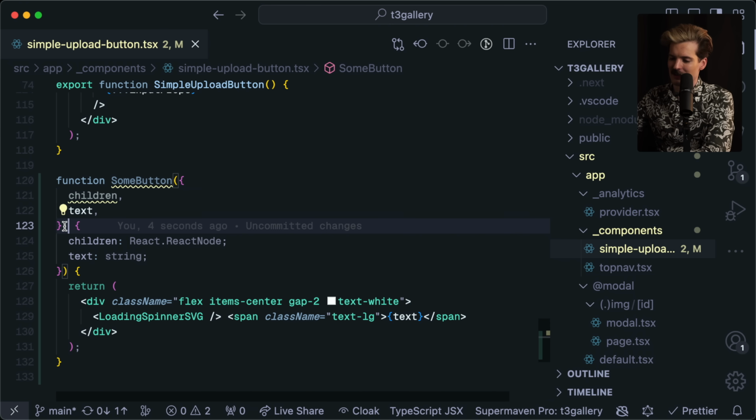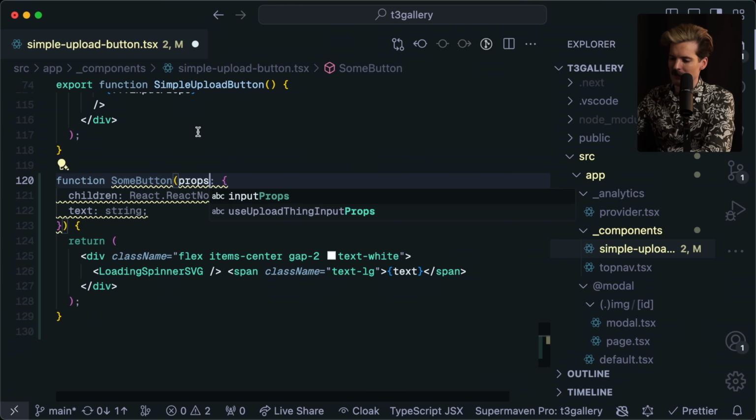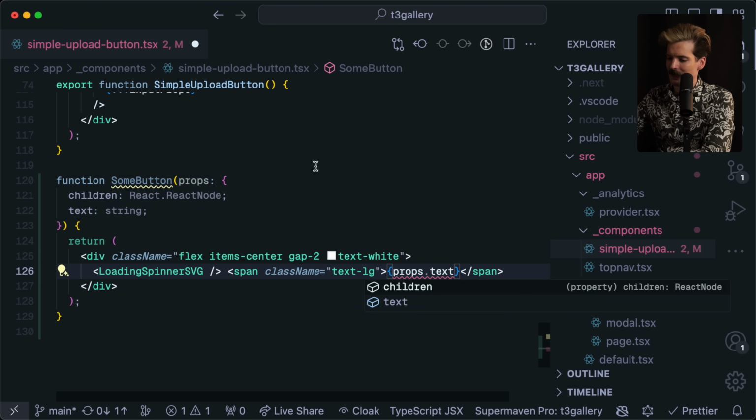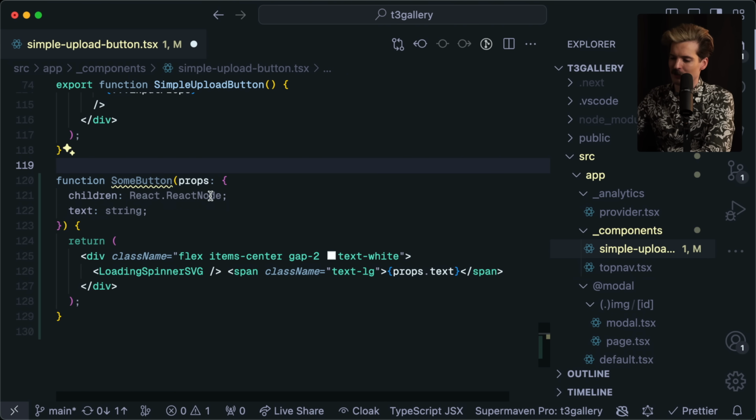And now I have everything I wanted, but I had to retype it multiple times, which is just obnoxious, to have children and text. Usually as a result, I put props here so that I just have everything there. And then when I need it, I'll do props.text later. But that's just a quirk of how type definitions work when you're also breaking things out. It just always felt really tedious and annoying that I had to write children and text twice. Not because writing things a bunch is annoying, but changing them, maintaining them, having consistency between them, it was more tedious than it needed to be.